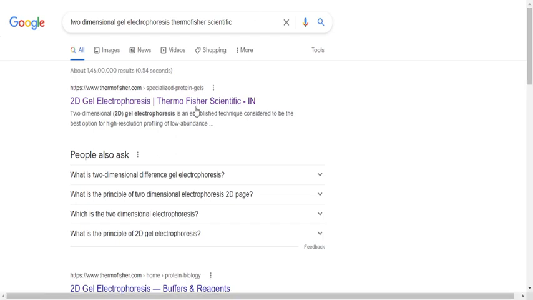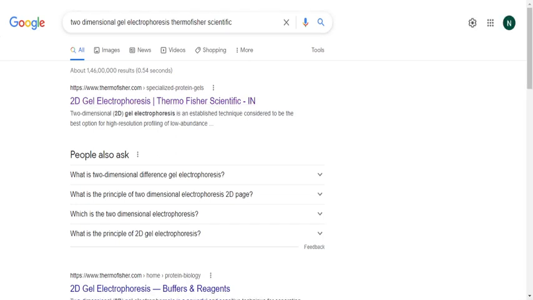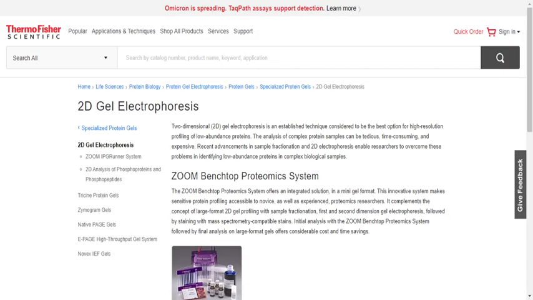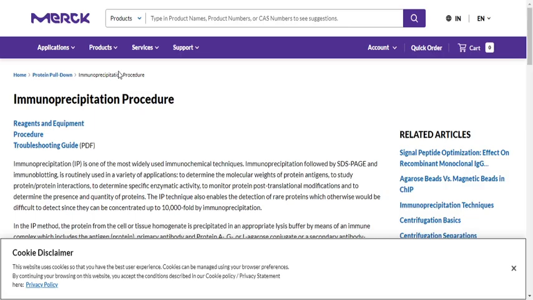Okay, so next thing, same not only for mass spectroscopy, you can do this for any technique. For 2D and all, Thermo Fisher Scientific provides enough notes, so you can take notes from this company's website. Okay, next thing, for a few techniques like immunological techniques and all, you can refer to the sigmaaldrich.com website, that is the Merck website. They provide everything starting from sample preparation to principle, they will be giving you notes. Okay, so both websites you can refer.